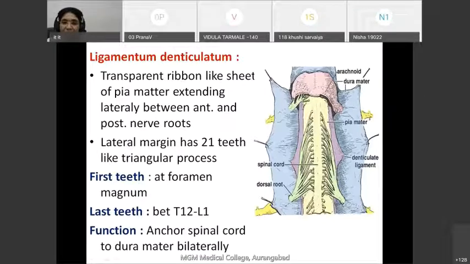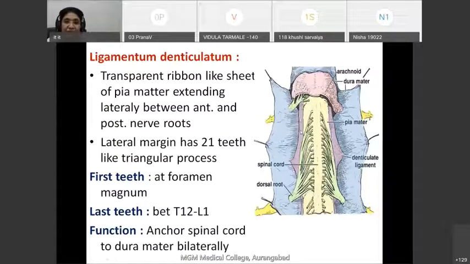This is the anterior root and behind it there is a posterior root. In between the anterior and posterior roots of the spinal nerve, the conical projection of pia mater runs. This conical projection passes through the subarachnoid space, pierces the arachnoid membrane, and then gets attached to the inner surface of the dura mater. And as it is cone-like, or tooth-like, it is called ligamentum denticulatum or denticulate ligament.